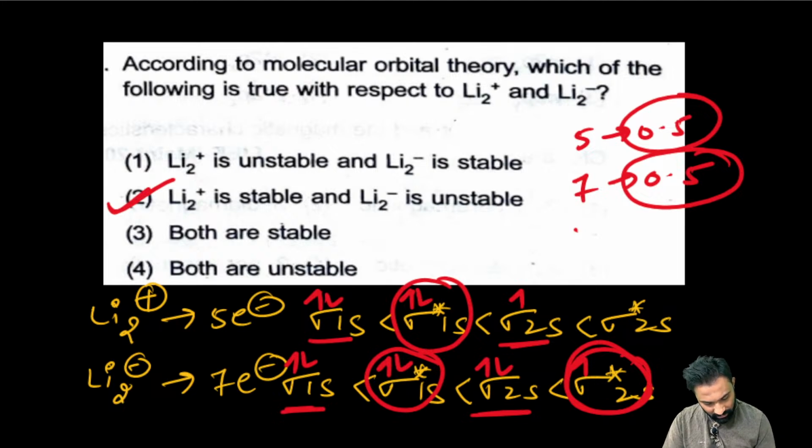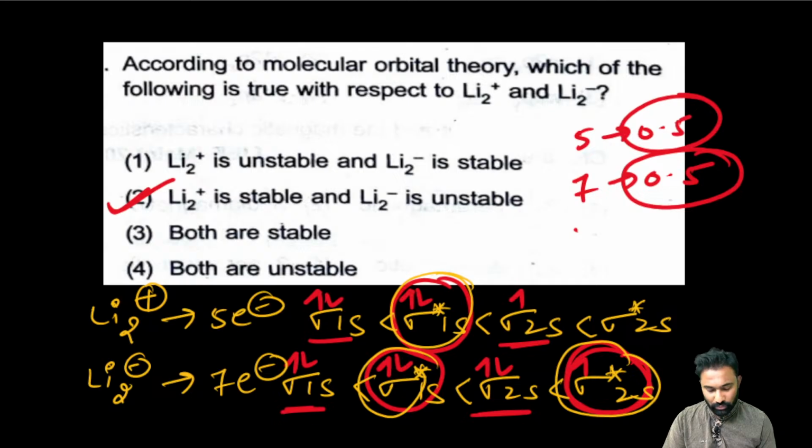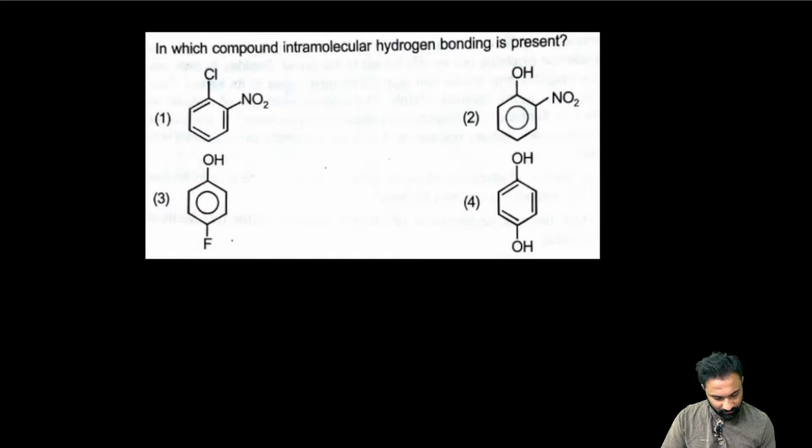You have to cross check in which the less number of antibonding electrons we are having. So the option number 2 is correct. Is it clear? Now option number 2 is correct. Right, good. Yes, right. Now next one.